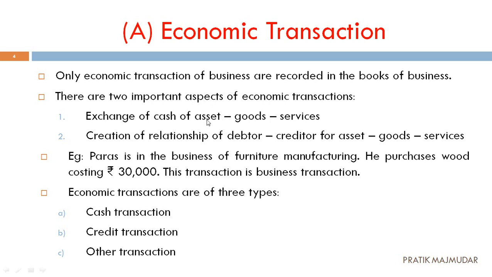Then there are three different concepts. One is goods and services, which we have already discussed in the previous slide. What are assets? The things which are tangible or intangible in nature, but are going to be used for a number of years, that will be considered your assets. Example: machinery, building, plant, land and building, patent, trademark, copyright, goodwill, all these things will be considered your assets. So two components are there, whether we will exchange our cash for assets, goods or services, or whether we will create the relationship of debtors and creditors for assets, goods and services.